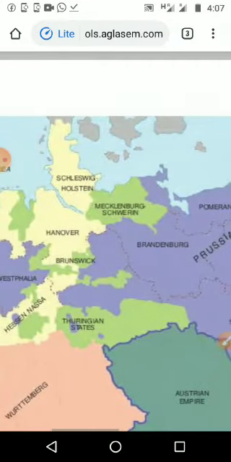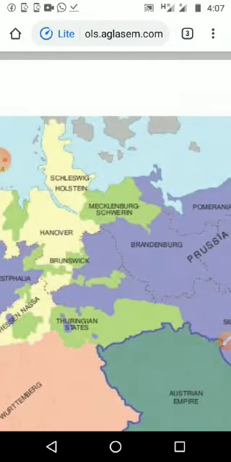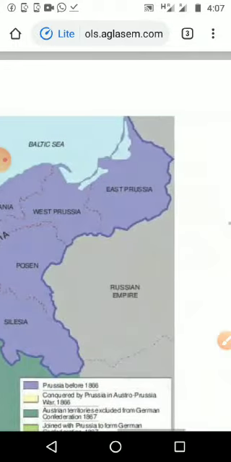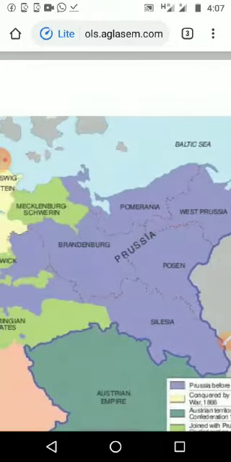Many parts of Germany were under different rulers, even Russia was ruling some part of Prussia at that time.